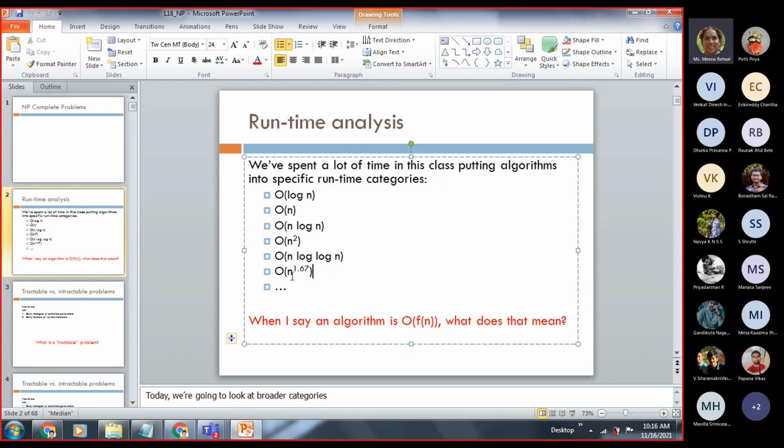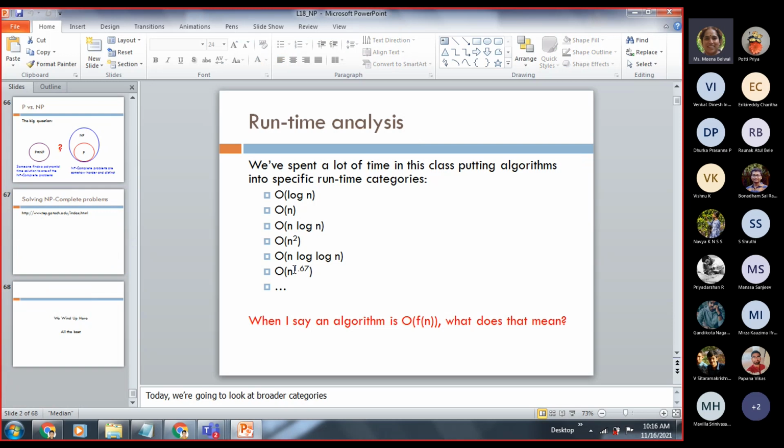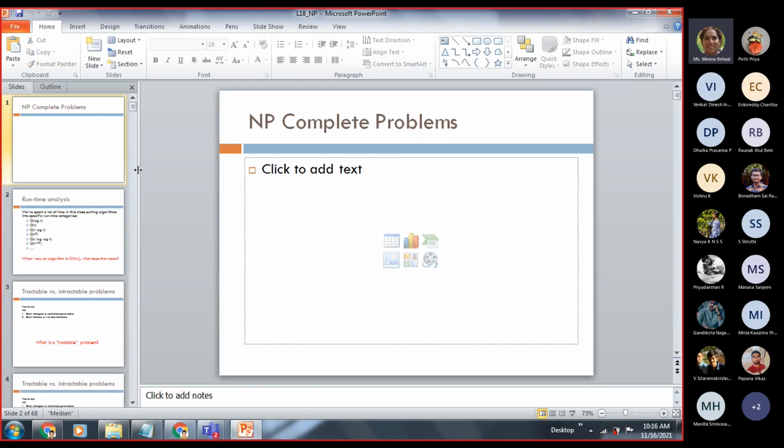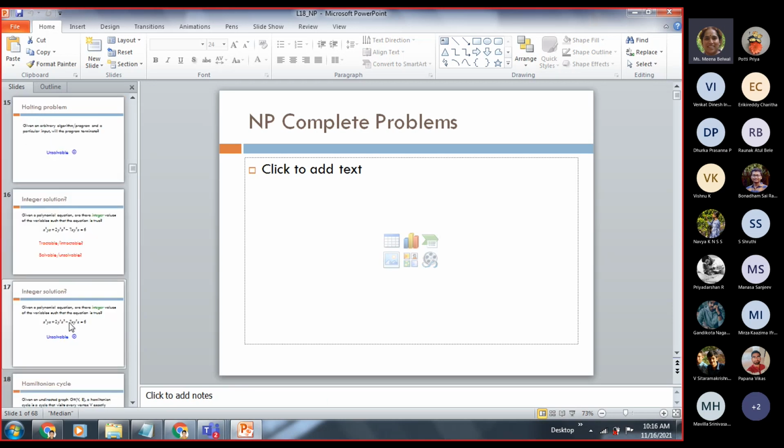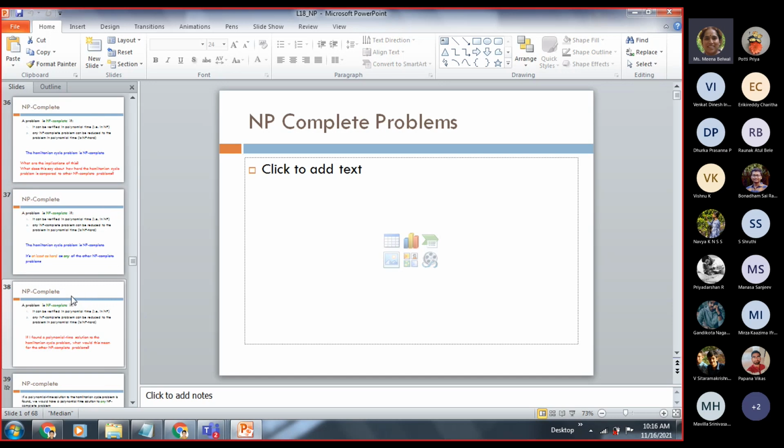Okay, so we should know which algorithm has this complexity O n to the power... Huh? Somebody said something. I could not hear. Okay, so which algorithm has O n to the power 1.67? Which algorithm has O n to the power 1.5? You must be knowing. Anyways, you prepare for your placements, these things.